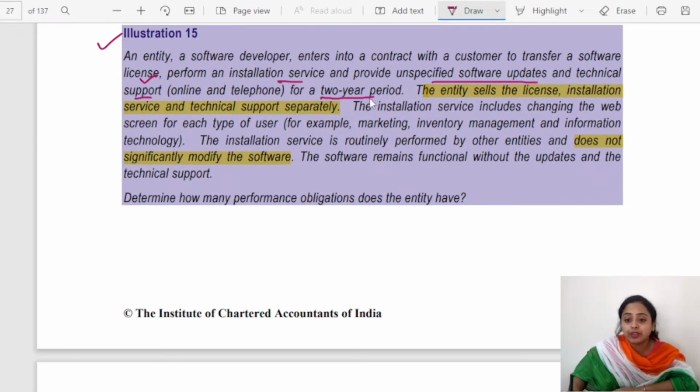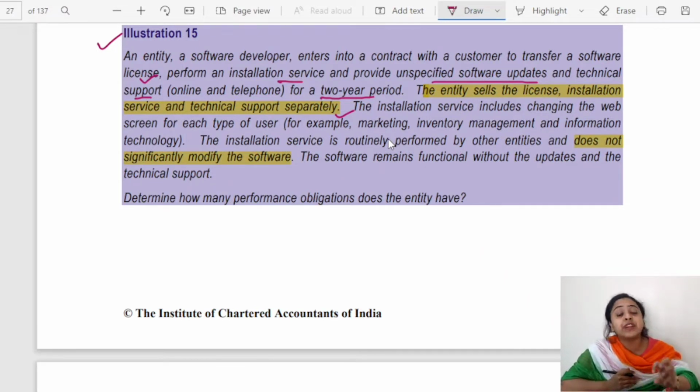For a 2-year period, the entity sells the license, installation service and technical support separately. The installation service includes changing the web screen for each type of user. Okay, the GUI, the user interface, has been changed for each type of user, for example, marketing, inventory management and information technology. So it basically is software which gives different UIs, user interfaces, for different departments.